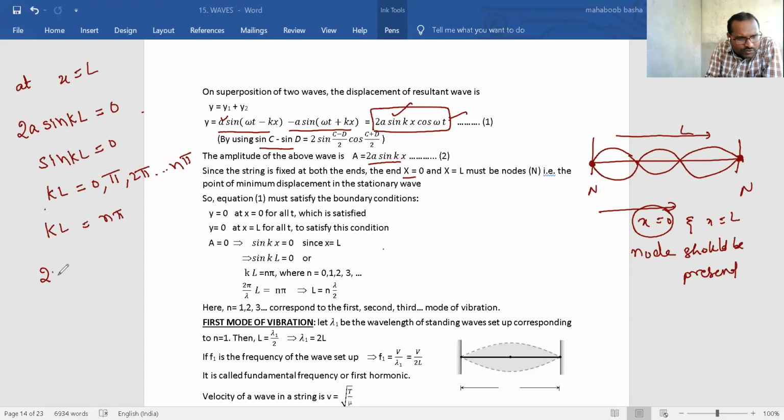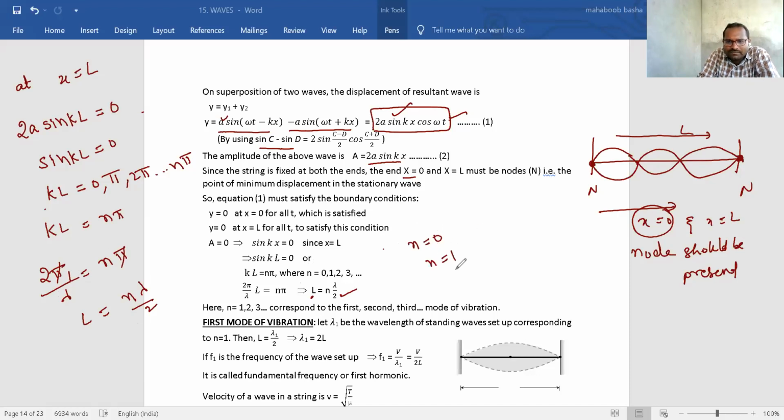But what is K? 2 pi by lambda, times L, should be equal to n pi. Pi cancels. Clear? You will get L is equal to n lambda by 2. See here, this point. Means you will get nodes when the length of the string is n lambda by 2. Now n is equal to 0 you keep, L is equal to 0.